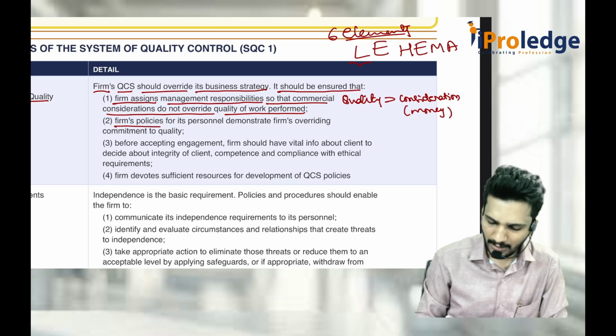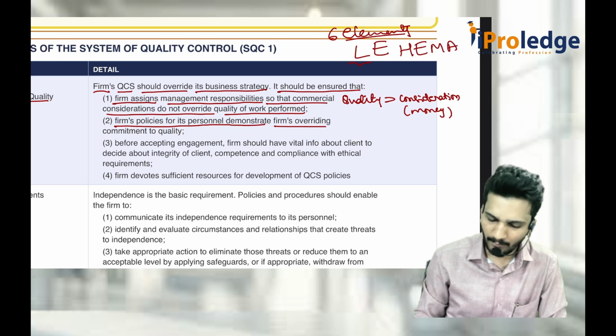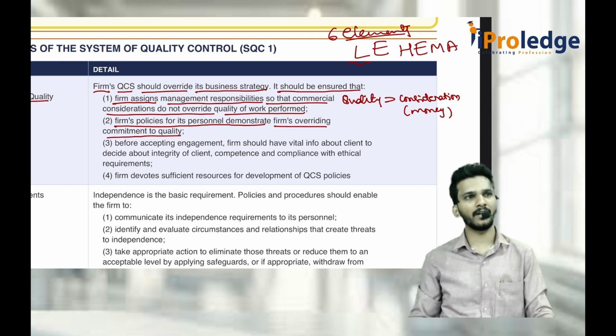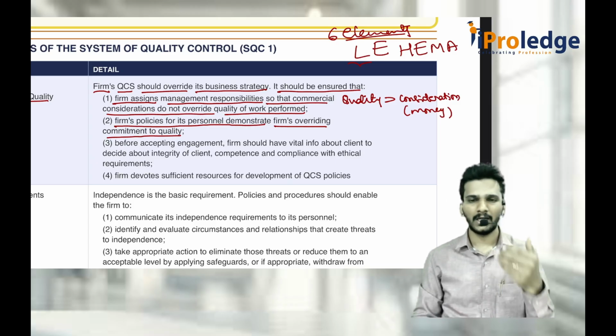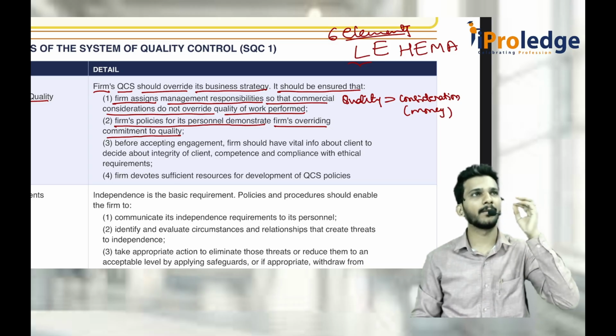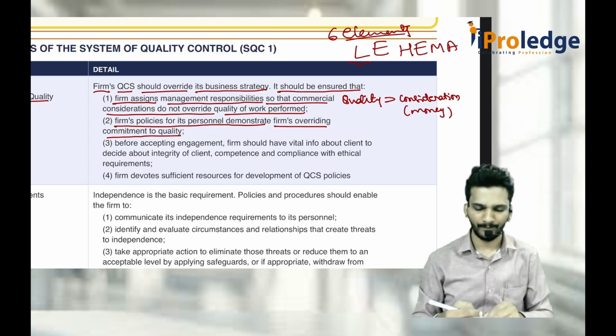Again, the firm should establish policy for its personnel, meaning people, to demonstrate the firm's overriding commitment to quality. They should always state in their policy everywhere that their first priority is always quality. Always quality, quality, quality. The moment people read it, they should come to the conclusion that the only thing they should take from this is quality. I should never compromise on quality.